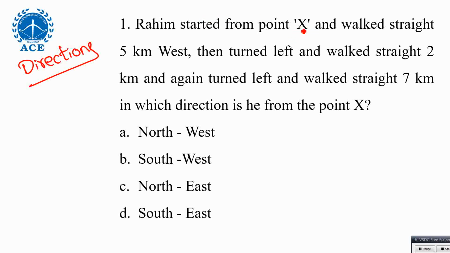Rahim started from point X, he goes 5 kilometers west, then turns left and walks 2 kilometers, again turns left and walks 7 kilometers. In which direction is he from point X? From point X means from the starting point. And this question can be solved in two different ways.